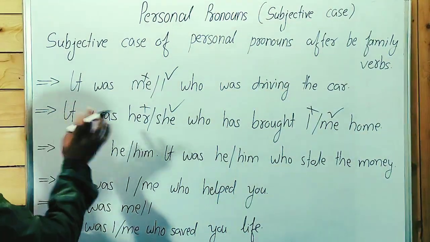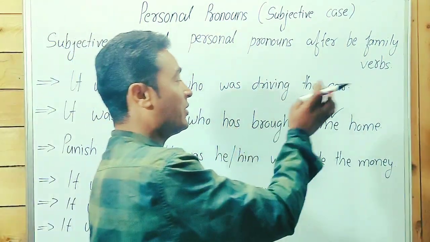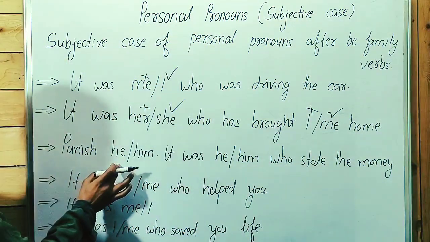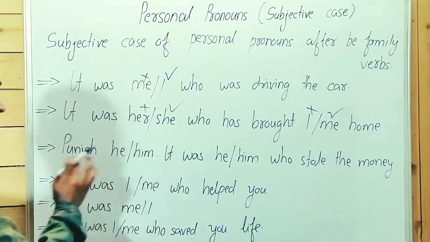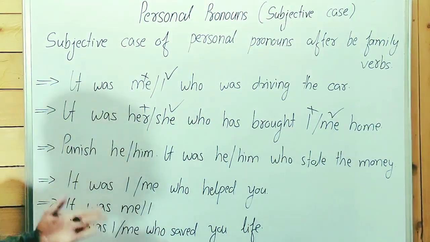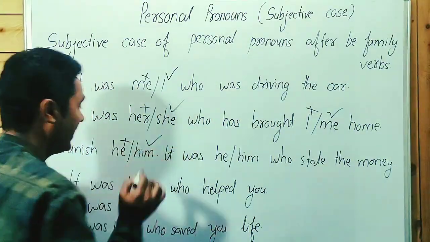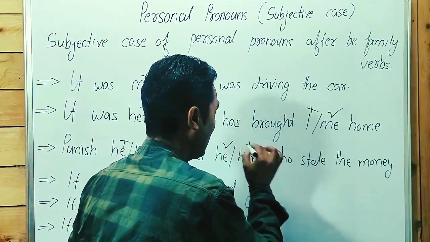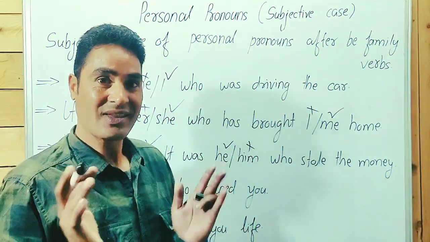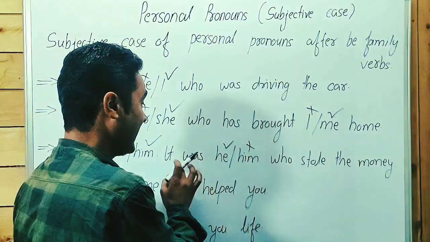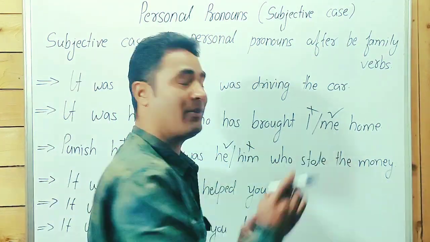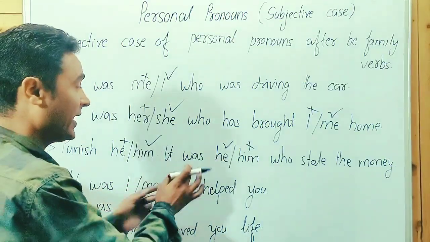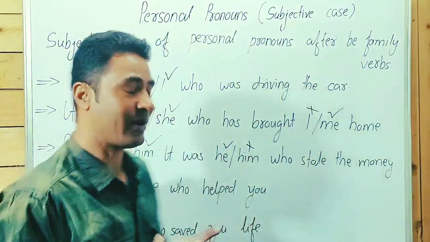Guys, point to be noted. It was she who has brought me home, not I home. Punish him, not punish he. Punish is an action verb. In this case we have to write him, not his. It was he, not him, who stole the money. It was is one of the V family verbs. Who stole the money? Punish him.